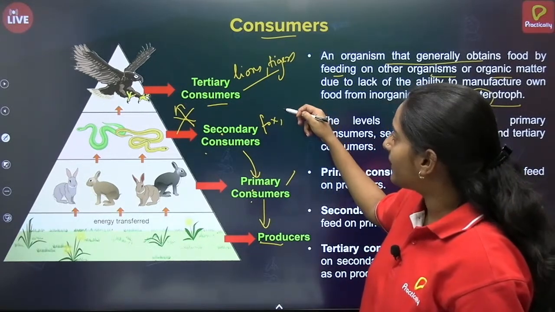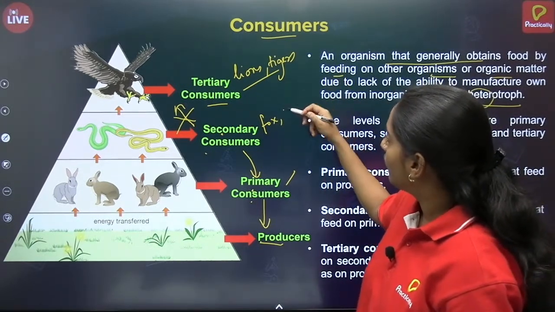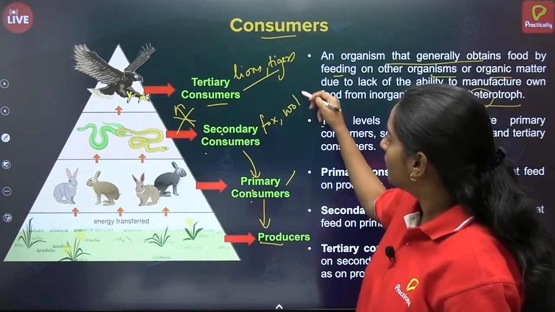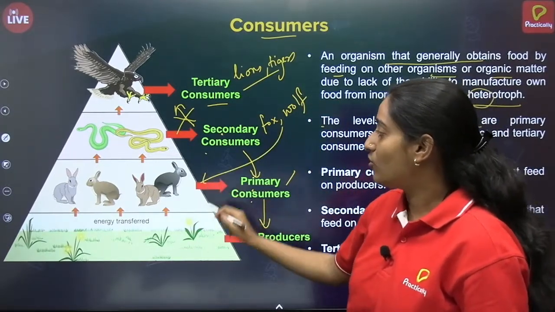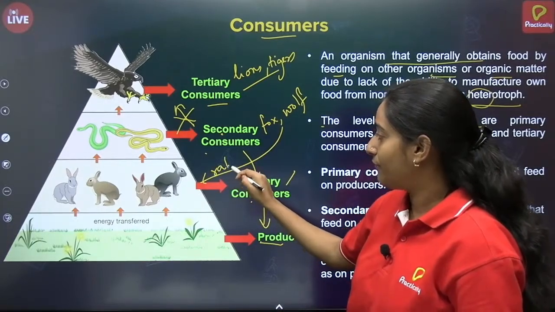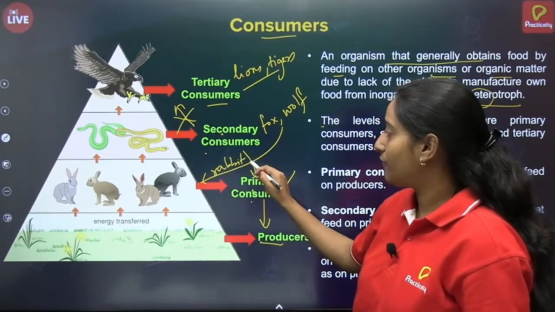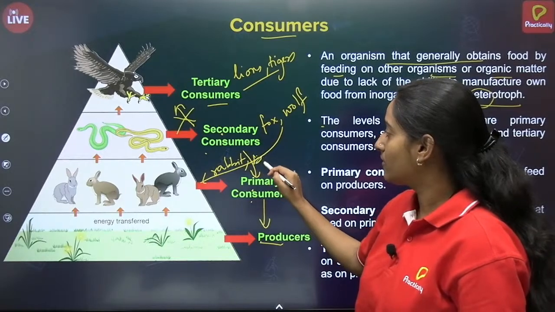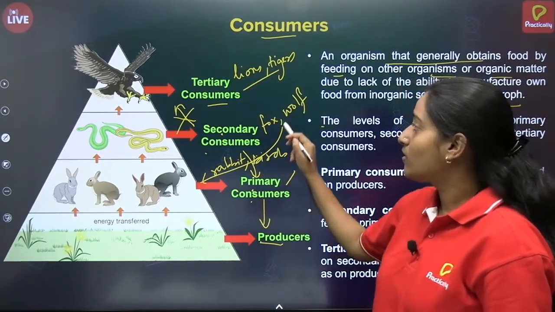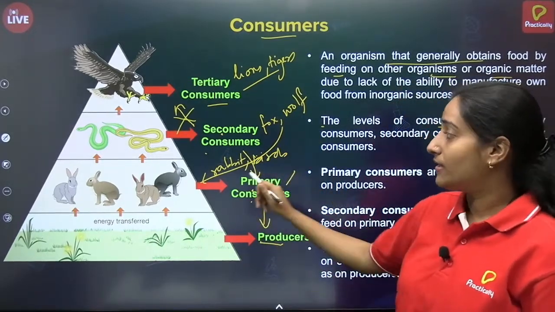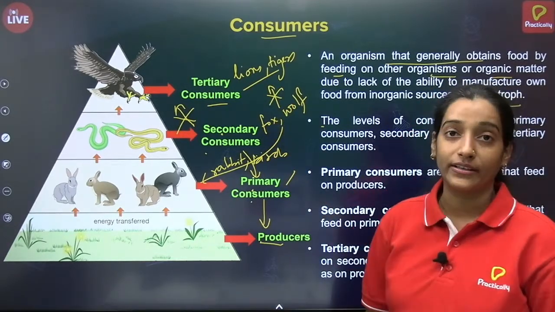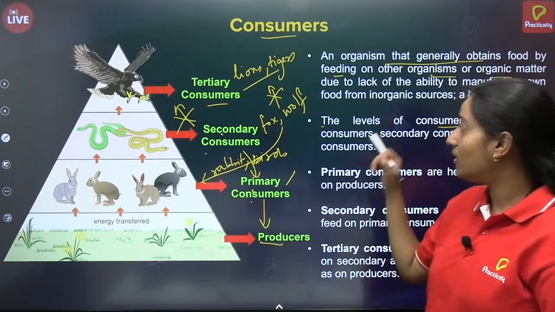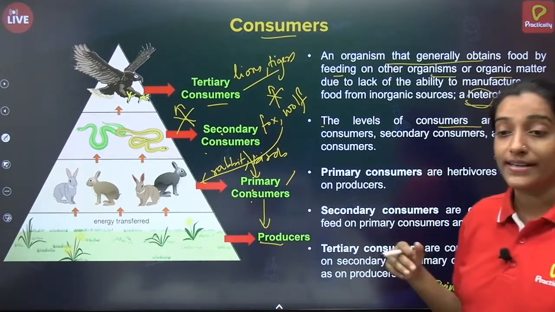Then there is the wolf. These are secondary consumers. Why? Because they feed on rabbit, isn't it? They feed on birds. So wolf, fox, they feed on these, but they cannot kill the lion or tiger. So this is how the levels of consumers are decided.